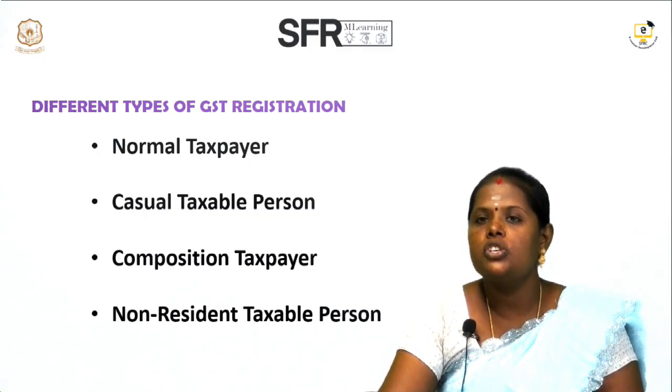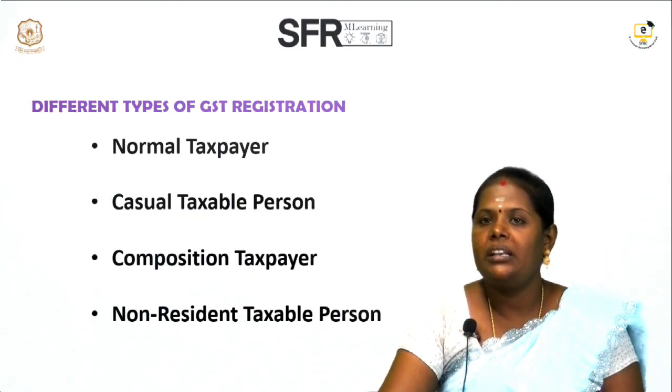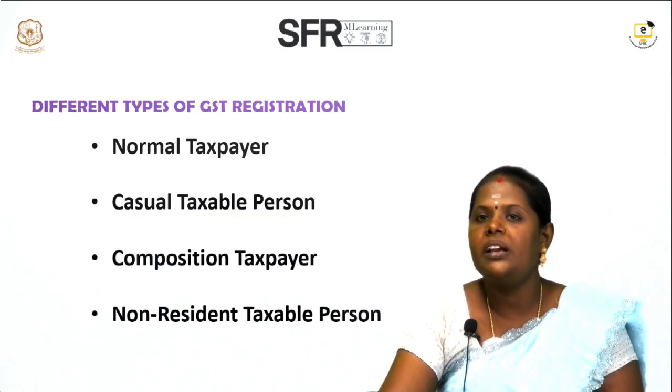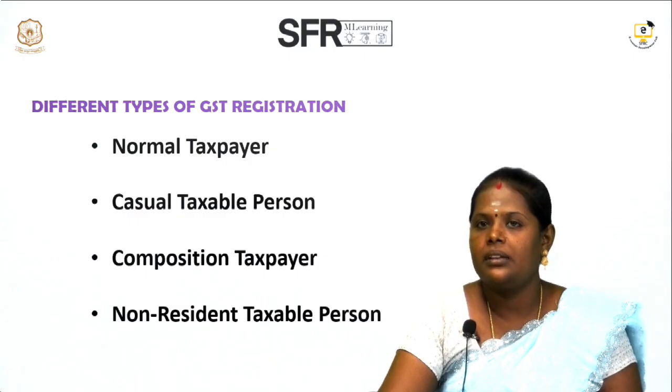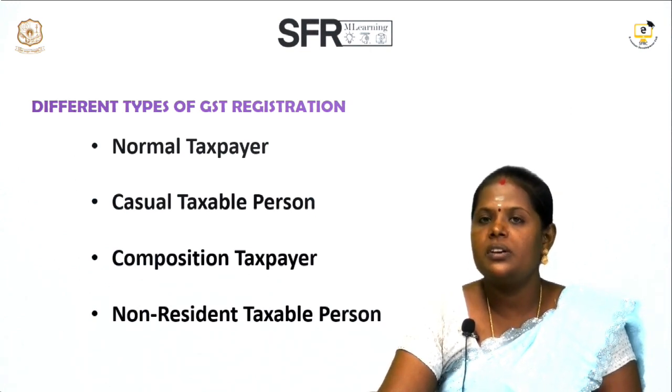Then the composition taxpayer pays tax yearly only, not monthly, and is imposed a very low rate of tax. Mainly, if he carries on business at a small scale level and need not have transactions on a monthly basis, such a person can register as a composition taxpayer.